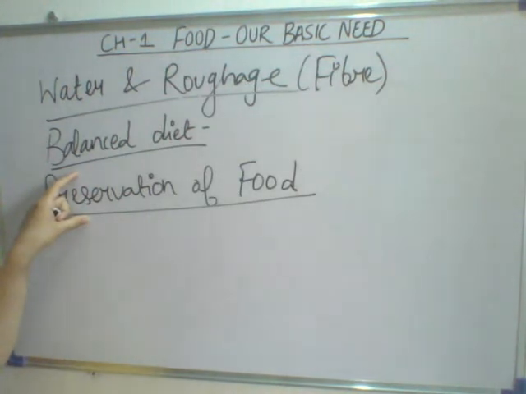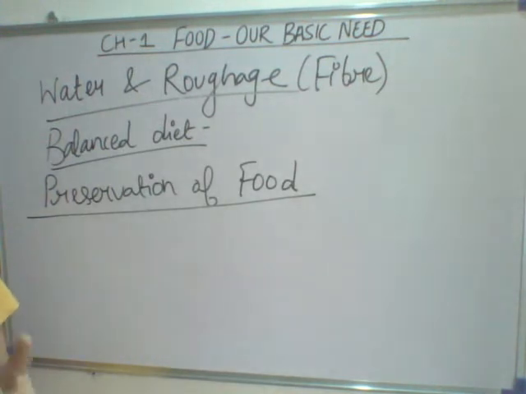What are the different methods of preservation? Like in your home you have a refrigerator, you keep milk, curd, fruits, vegetables inside it so they remain fresh for a longer period of time. The jam, the sauce, all of these are also preserved. In that, preservatives are added. That process is known as canning and bottling.